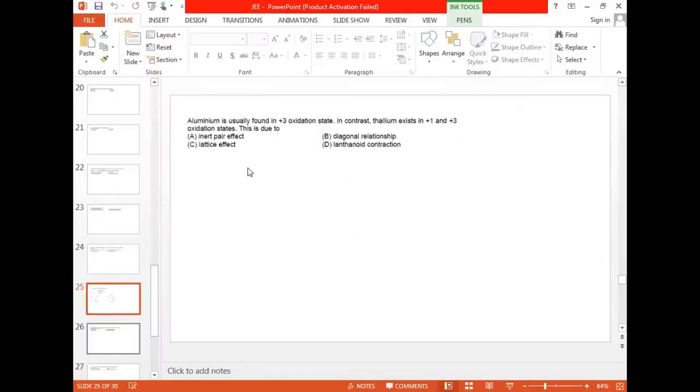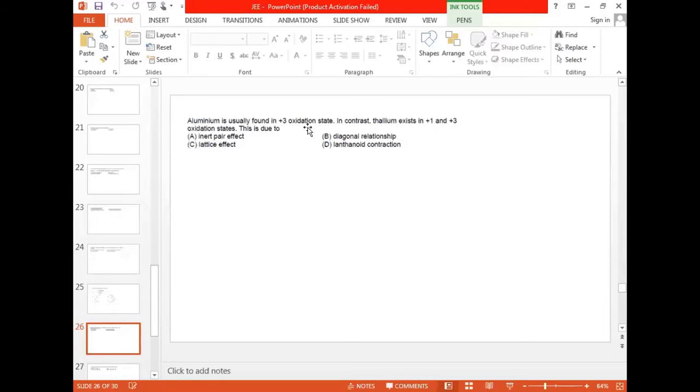Now, come to the next question. Aluminium usually, read this question. Aluminum is usually found in +3 oxidation state. In contrast, thallium exists in +1 and +3 oxidation state. This is due to what actually? Inert pair effect. Very good.